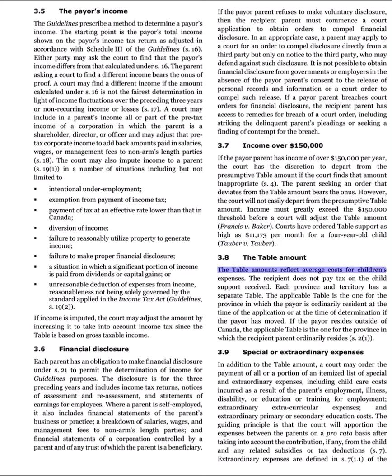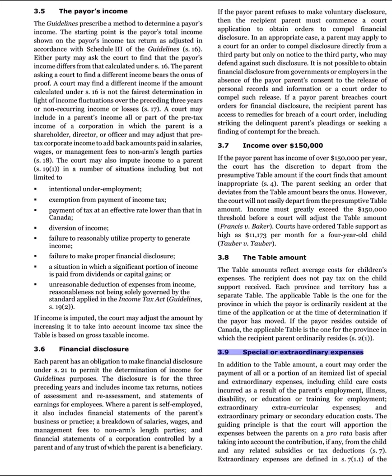3.8 The table amount. The table amounts reflect average costs for children's expenses. The recipient does not pay tax on the child support received. Each province and territory has a separate table. The applicable table is the one for the province in which the payer is ordinarily resident at the time of the application or at the time of determination if the payer has moved. If the payer resides outside of Canada, the applicable table is the one for the province in which the recipient parent ordinarily resides. S2.1.